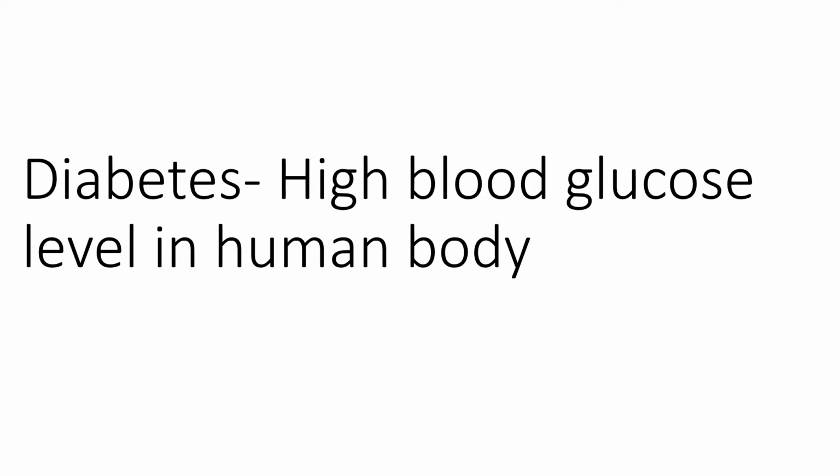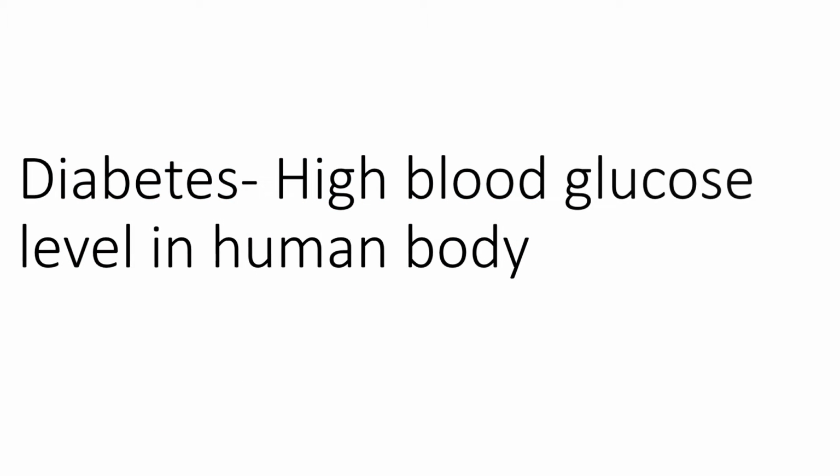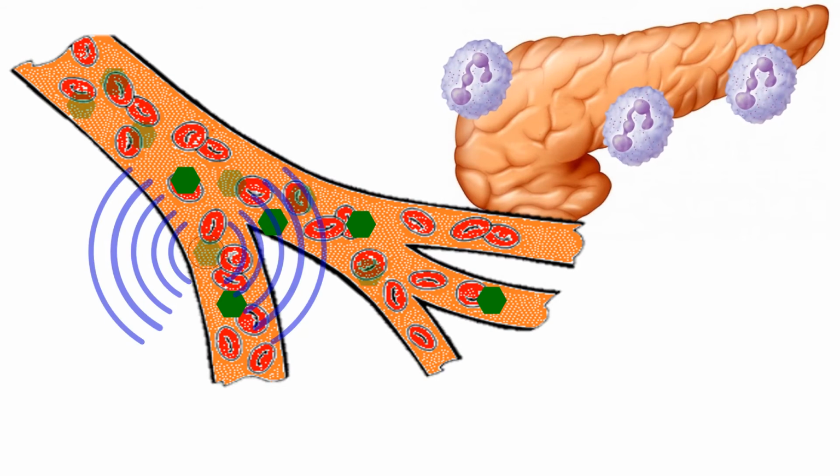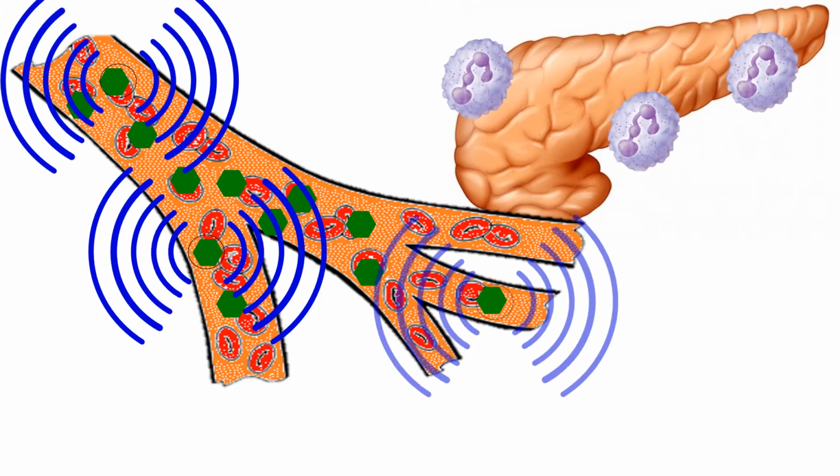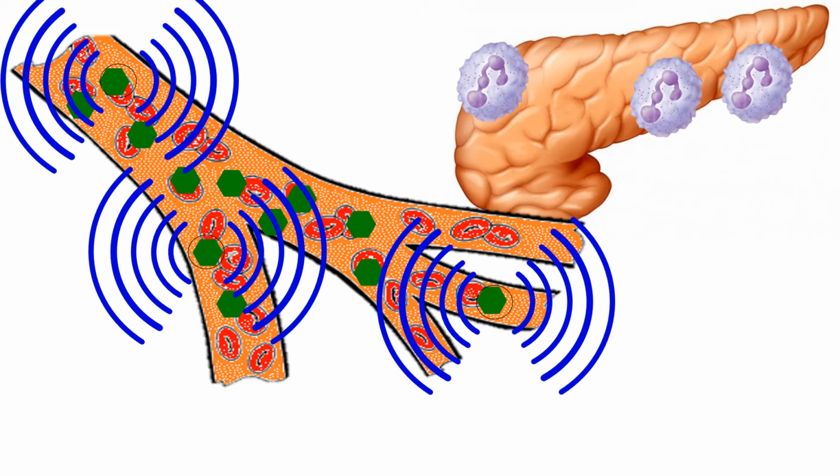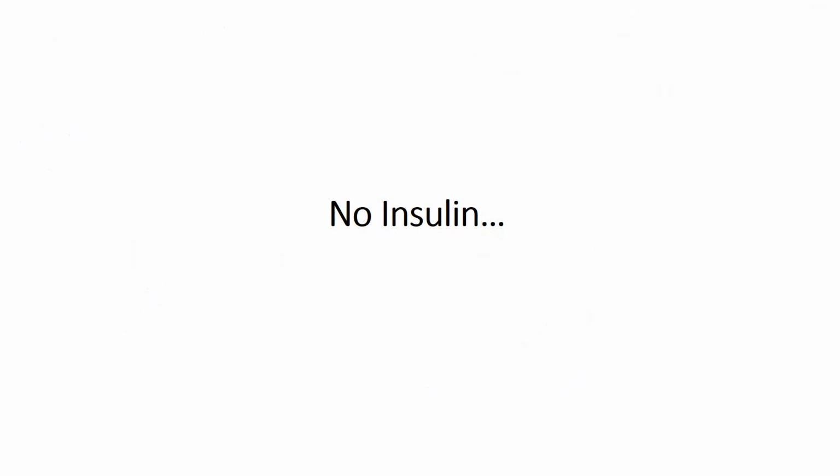Diabetes is a group of diseases that result in a high blood glucose level in the body. This usually is caused by two problems, and each of them has its own name: diabetes 1 and diabetes 2. Diabetes 1 occurs when the immune system attacks the beta cells in the pancreas because it is unable to identify self from non-self. Once the beta cells are destroyed, insulin cannot be produced, so blood glucose concentration will not be able to decrease.